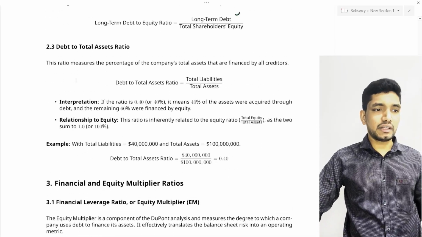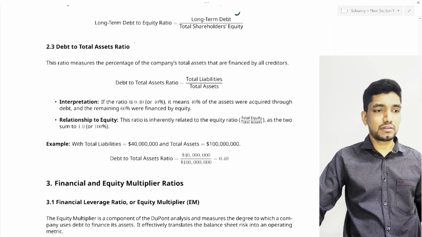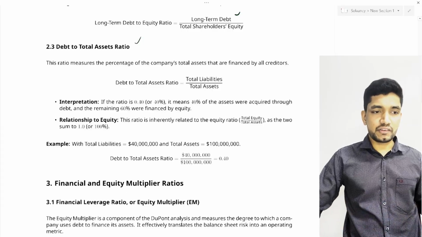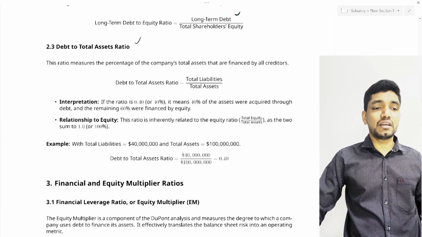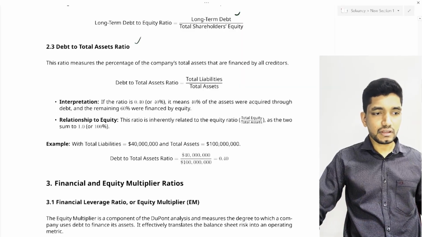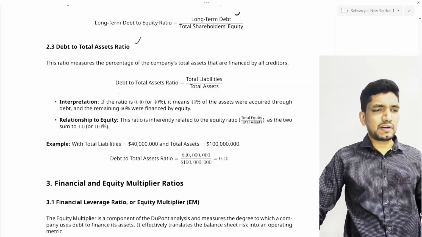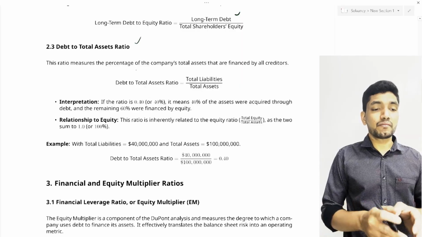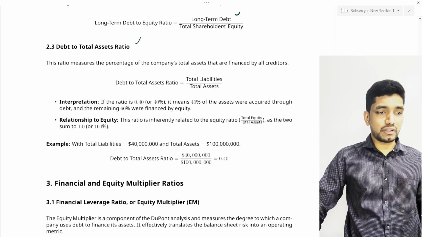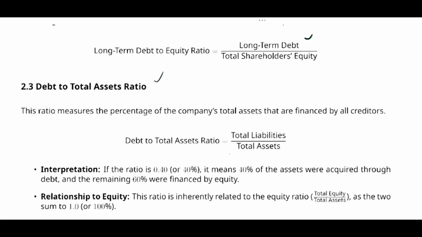So we'll move to the next ratio, that is the debt to total asset ratio. The debt to total asset ratio is a percentage comparing a company's total liabilities or total debt with the company's total assets. As an interpretation, if the ratio is 0.4 or 40%, it means 40% of the assets were acquired through debt and the remaining 60% financed by equity.